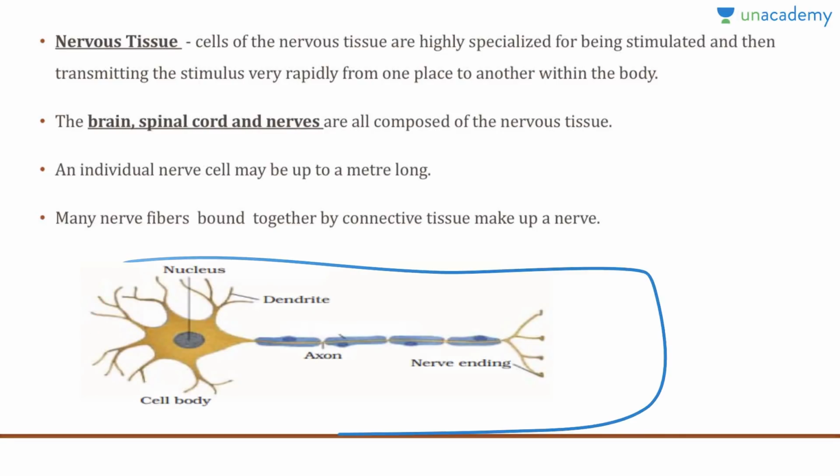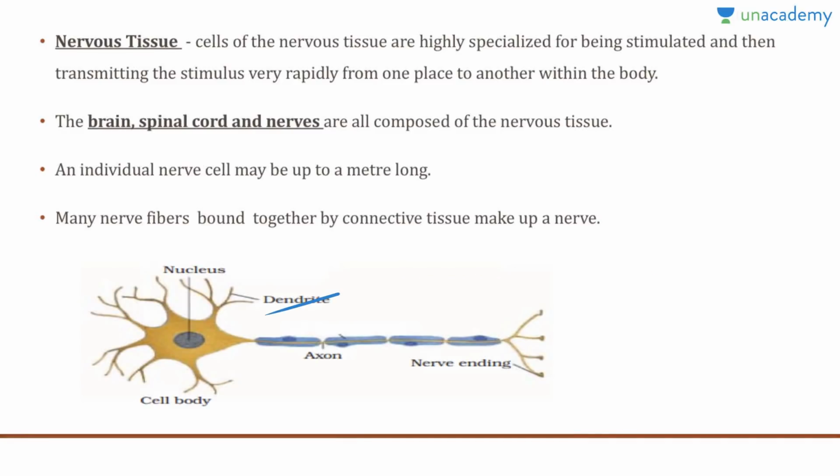This is the nucleus. These projections are the dendrites, and this is the cell body. This is the axon, and these are the nerve endings. An individual nerve cell can sometimes be up to a meter long, and many nerve fibers are bound together by this connective tissue to make up a nerve, and the information passes through this nervous tissue by a gap which is called the synapse.